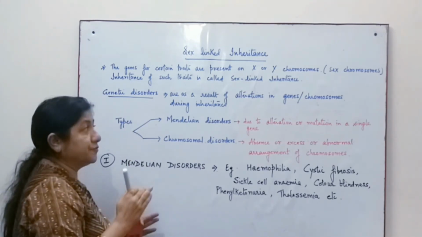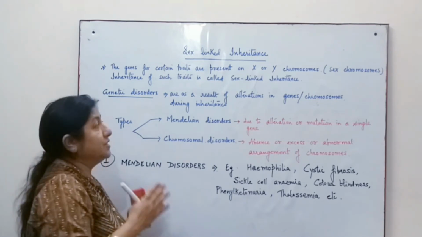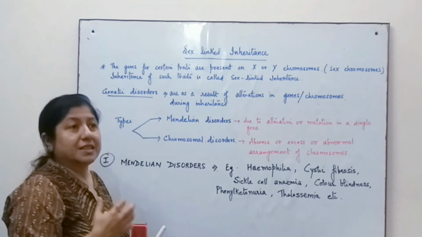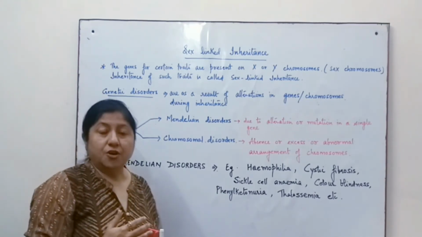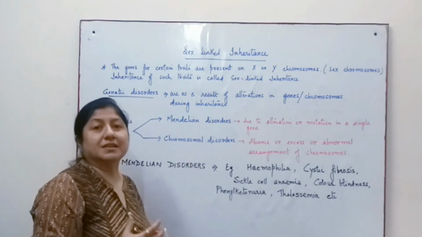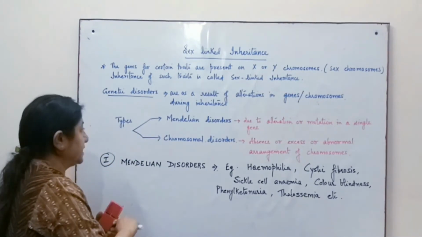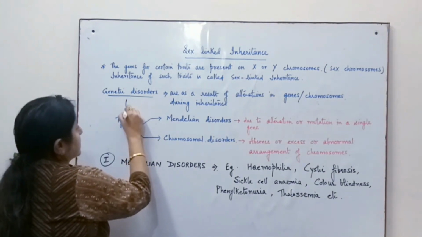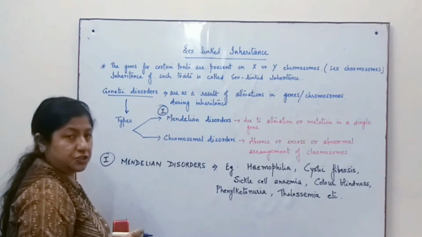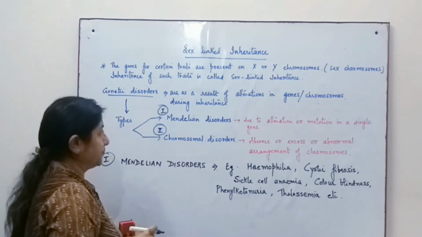Now, apart from the inheritance, we find that there are some genetic disorders. These genetic disorders are a result of alterations, that means changes in the genes or the chromosome. That means the chromosome may be affected, and as a result it causes genetic disorders. Now, when we talk of genetic disorders, these are classified into two types. The first is Mendelian disorder, and the second is chromosomal disorder.